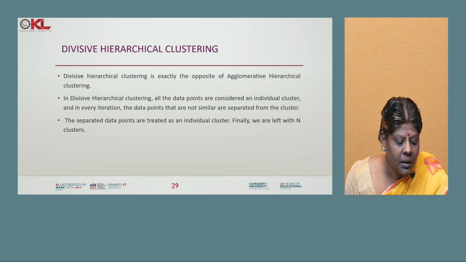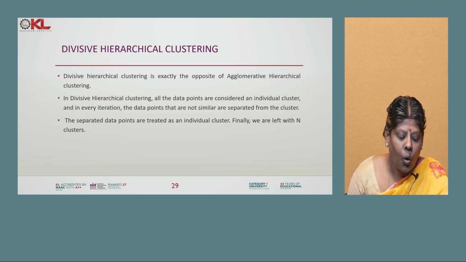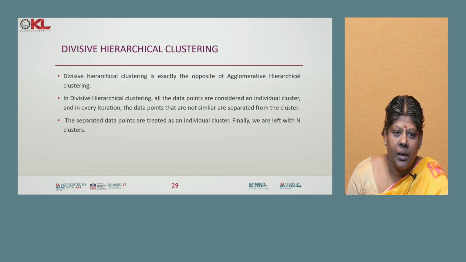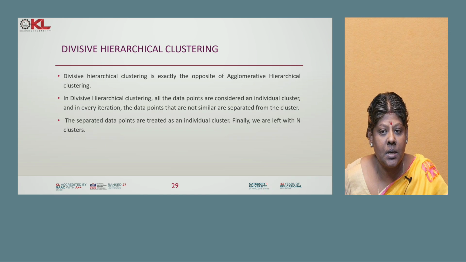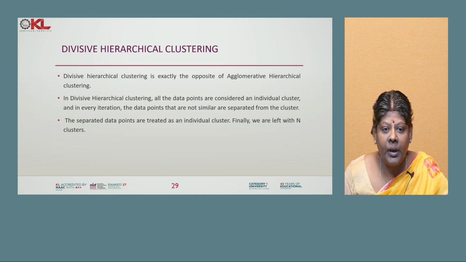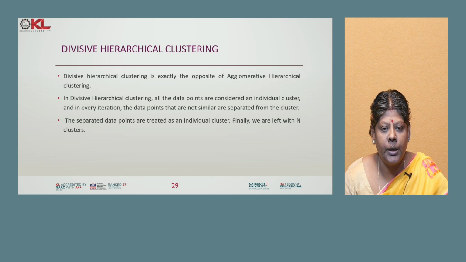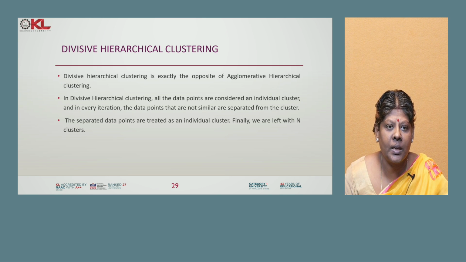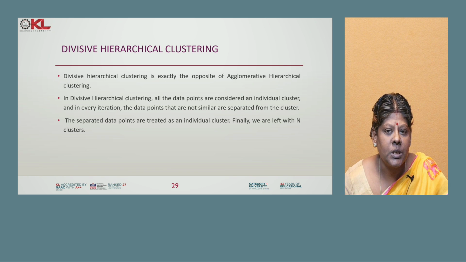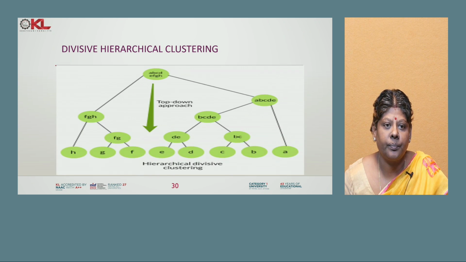Divisive hierarchical clustering is the opposite of agglomerative hierarchical clustering. All the data points are considered as one cluster. In every iteration, the data points that are not similar are separated from the cluster. Each separated data point is treated as an individual cluster. We are left with n clusters, the number of data points. That is divisive hierarchical clustering, the opposite of agglomerative.